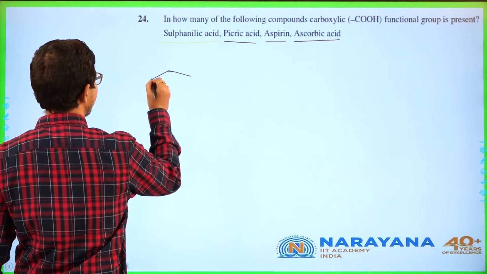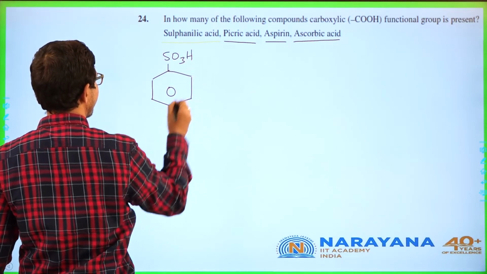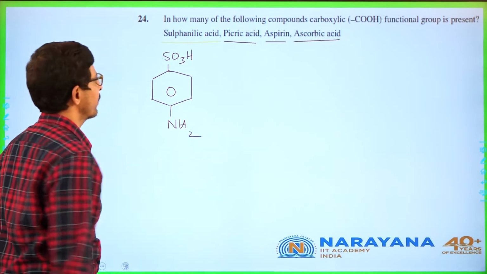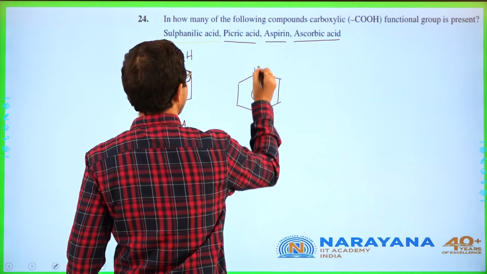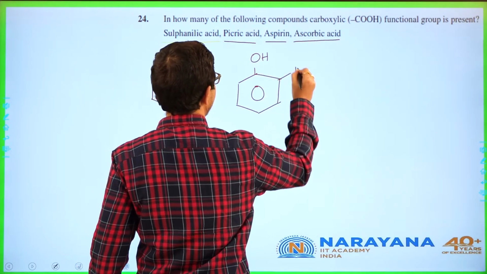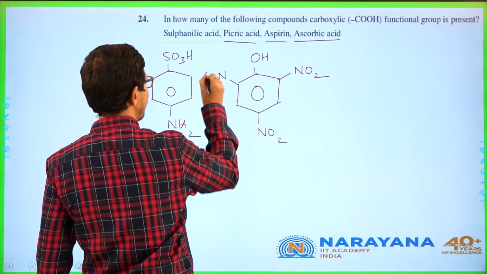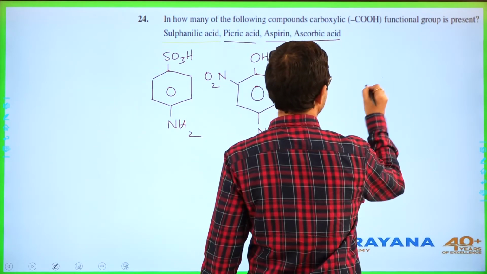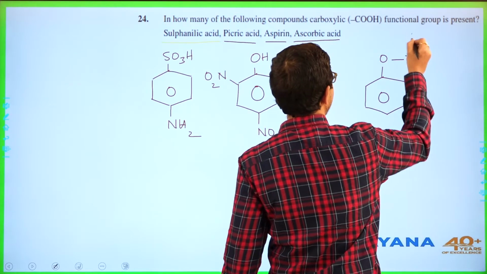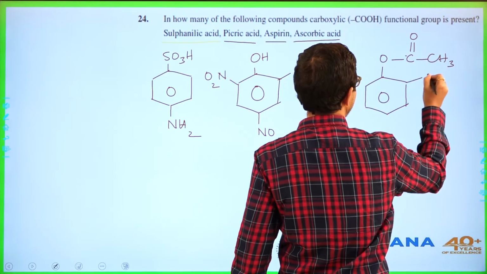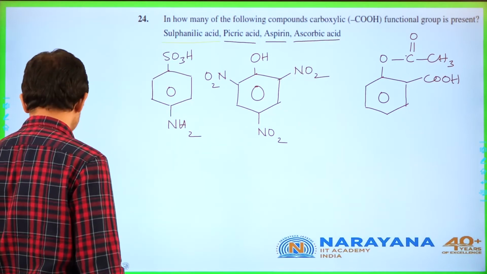Salicylic acid, picric acid, aspirin. What is aspirin? Acetyl salicylic acid. And last one is ascorbic acid.